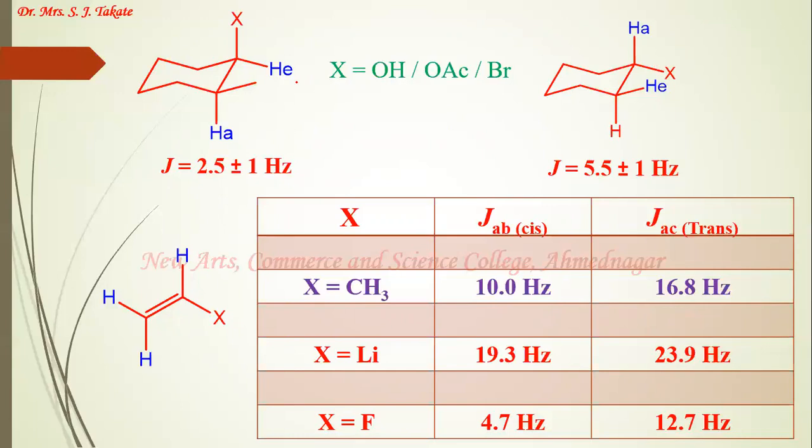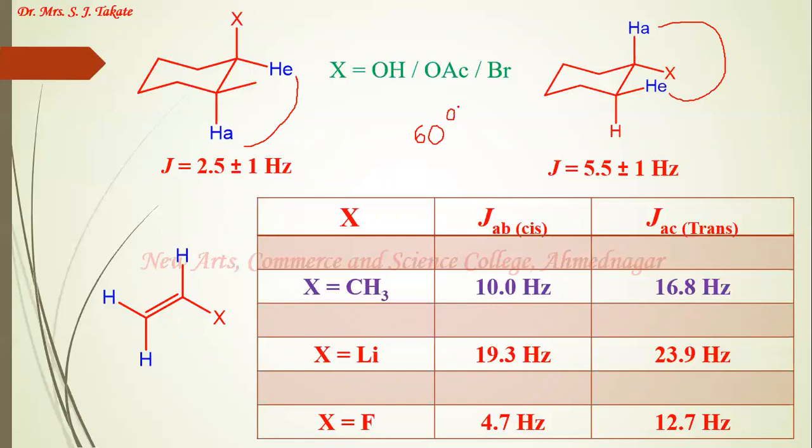And the coupling protons, one is at the axial position and the other is at the equatorial position in both cases. In both examples, the axial and equatorial protons have the same dihedral angle of 60 degrees. So dihedral angle wise, both of them are identical, and this means that there will be no effect of dihedral angle.